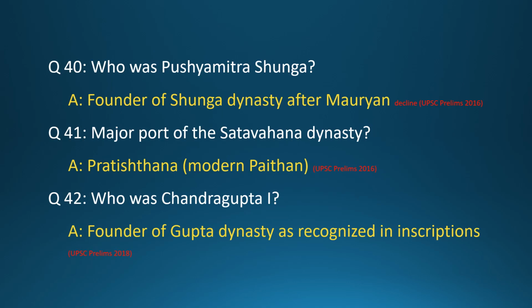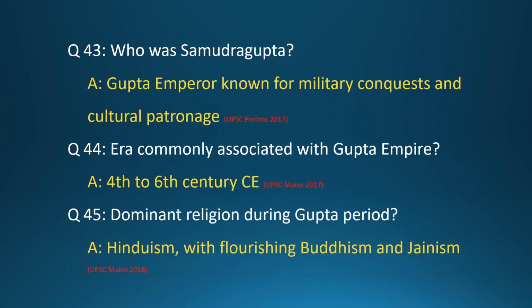Question 40. Who was Pushyamitra Shunga? Answer: Founder of Shunga dynasty after Mauryan decline. Question 41. Major port of the Satvahan dynasty? Answer: Pratishtana, modern Paitan. Question 42. Who was Chandragupta first? Answer: Founder of Gupta dynasty as recognized in inscriptions.